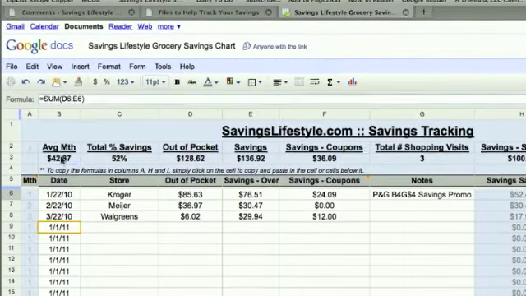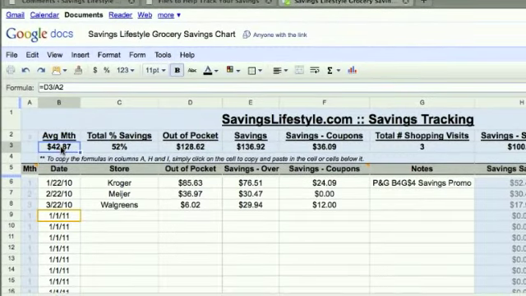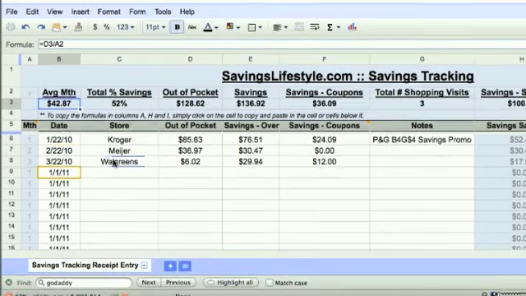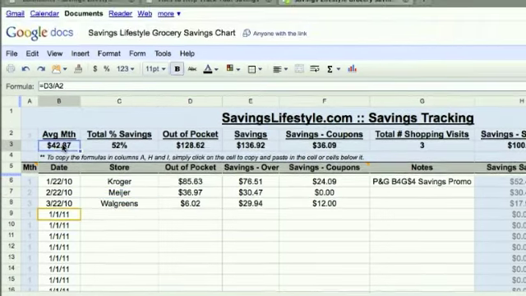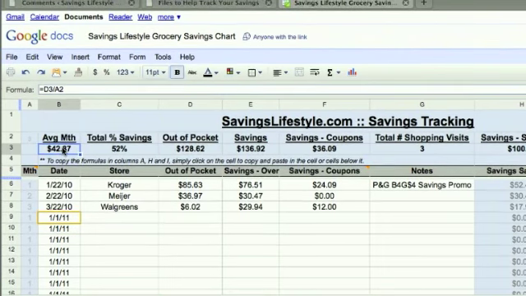The other thing to look at is the top, and this is all pretty much formula driven, but I have it set up so you can see based on your last entry in the store section, you can see how much your average monthly savings were. And then it also gives you your total percentage of savings, along with your total out of pocket, and then your total savings, and then that breaks it down also with your total coupon savings and your total sales savings, along with your grand total of products purchased for the year.